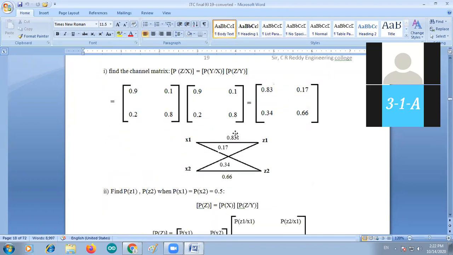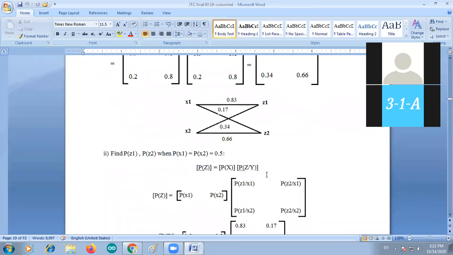Okay. So there is row elements addition should be equal to unity. Is it not? 0.83 plus 0.17 should be the one. Likewise, you have to check out.